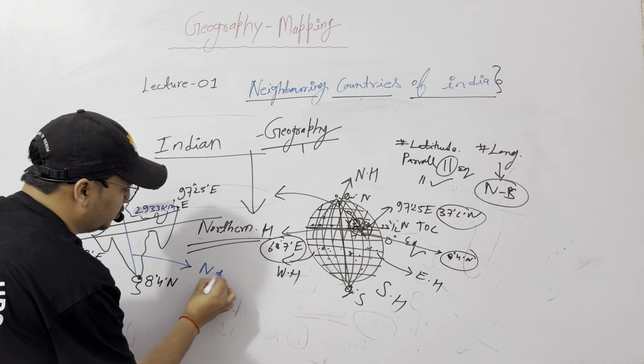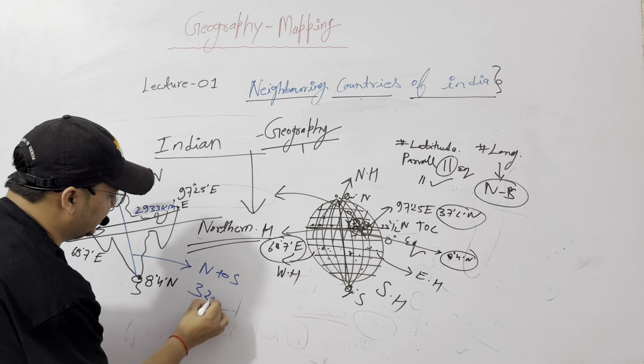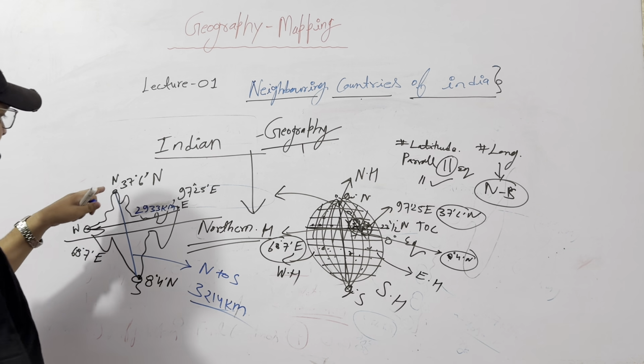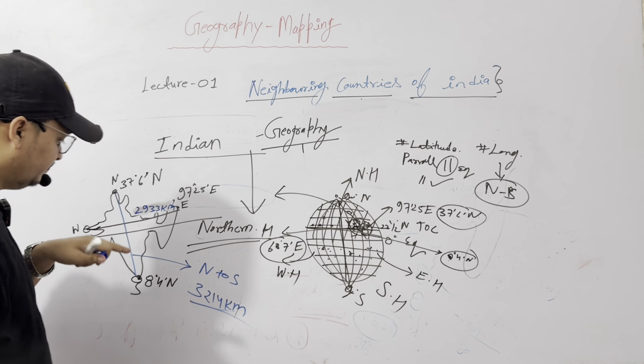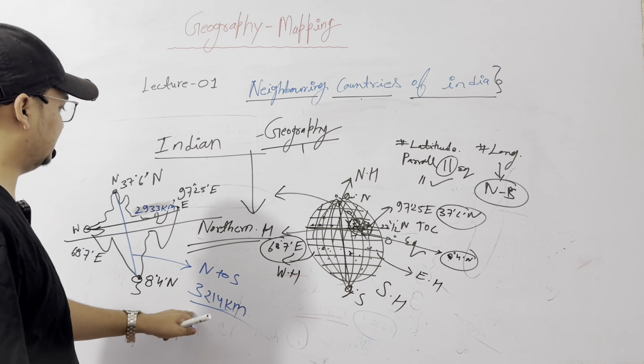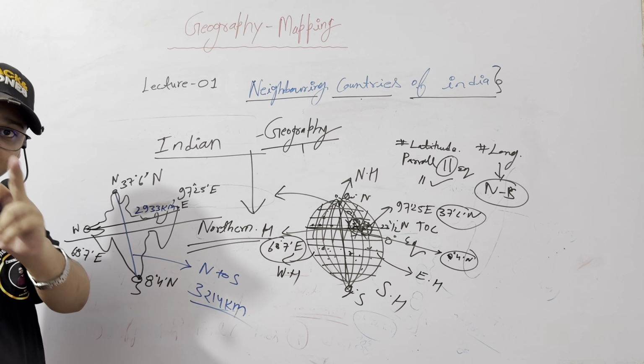North to south it is 3,214 kilometers. This is the north to south, from Indira Col to Cape Comorin in Tamil Nadu. So this is north and south, this is east and west. I think this is clear.